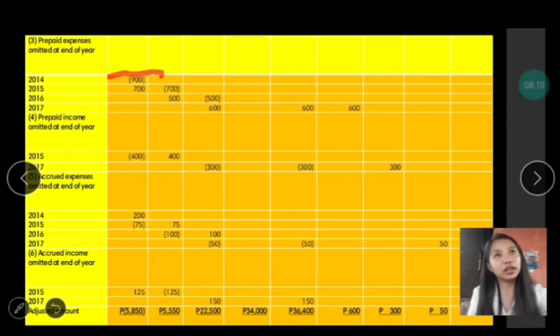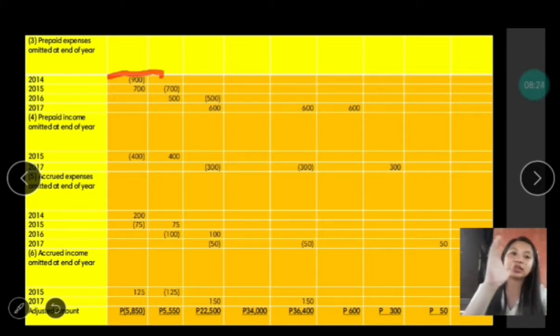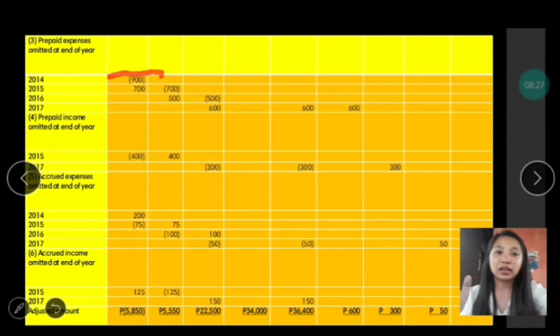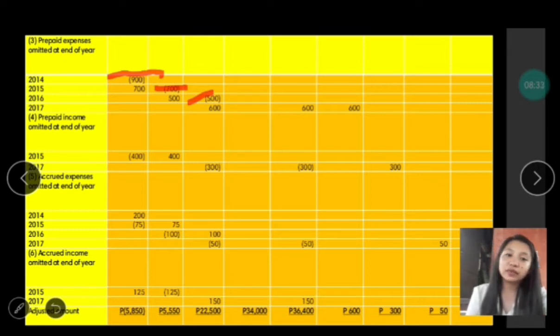So we have to deduct it in the profit. And for 2015, we also deducted. We have a prepaid expense in the year 2015. Since it will not be recognized in 2015, we will recognize it as an expense in 2016. That is why it is being deducted here, as well as for the year 2016. We have to deduct the 500 in the following year, which is 2017.